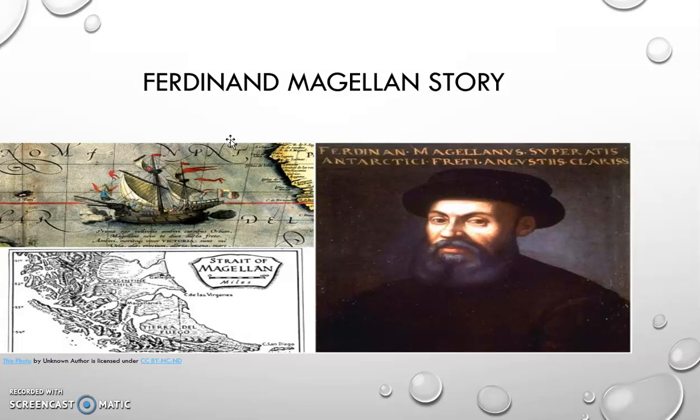He is a person, you can see the picture. Remember the sailing boat, and this is a map where he had started his journey, and the route he discovered is called the Strait of Magellan. How many miles he traveled, and from where to where, is mentioned in the picture. So he is a person called Ferdinand Magellan. Why are we discussing him today?